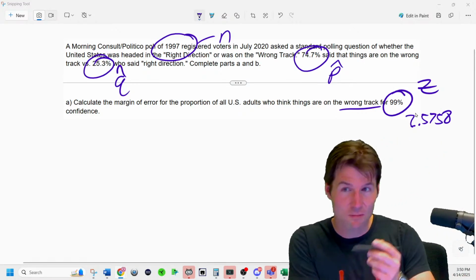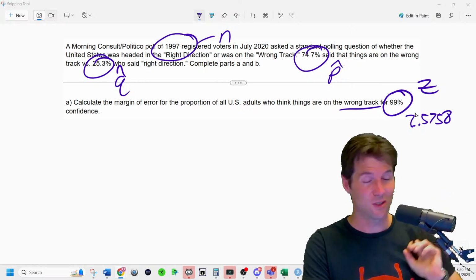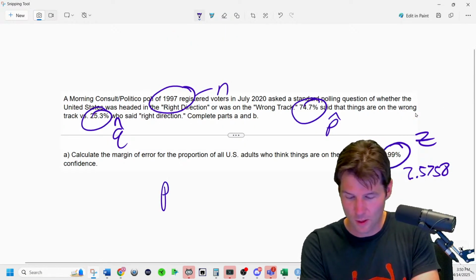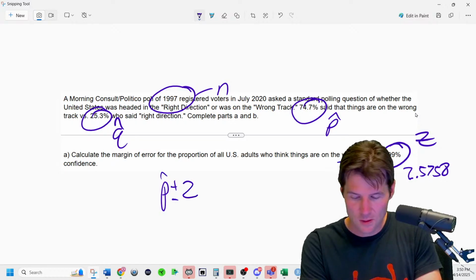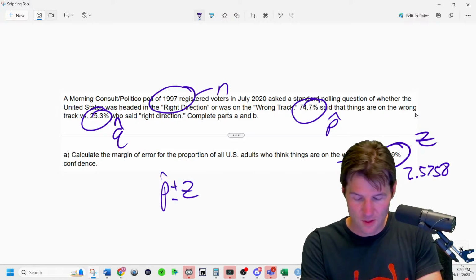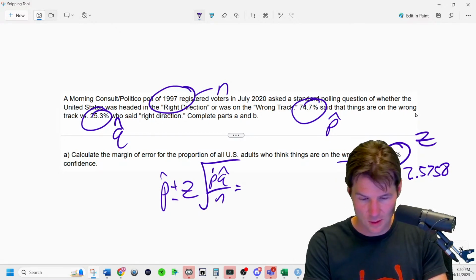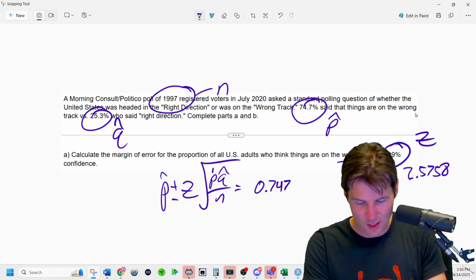And so now we just plug into the equation. We go p hat plus or minus the z-score times the standard error. The standard error is p hat times q hat over n, square root. So we plug into this 0.747.